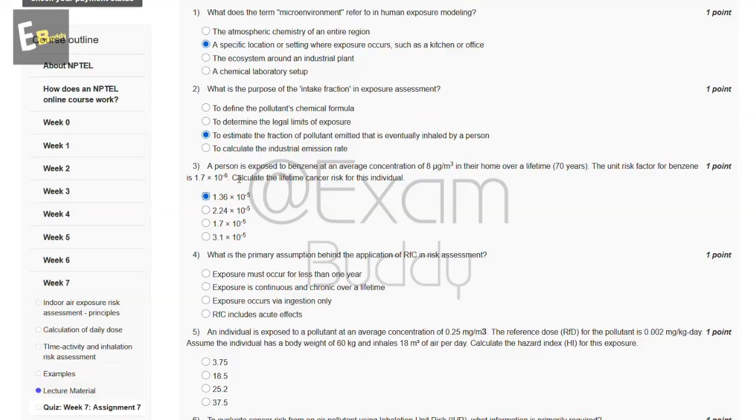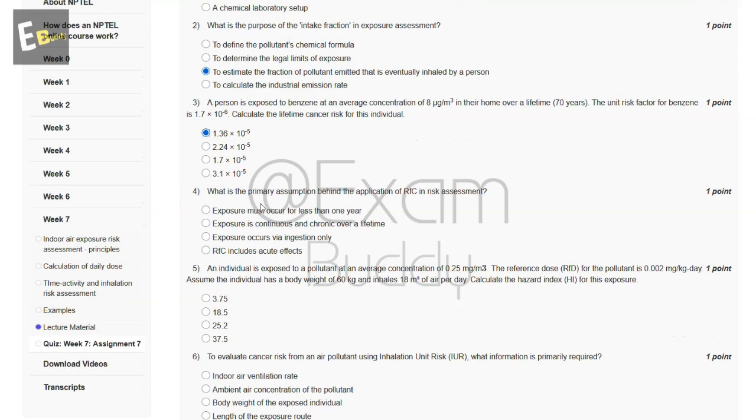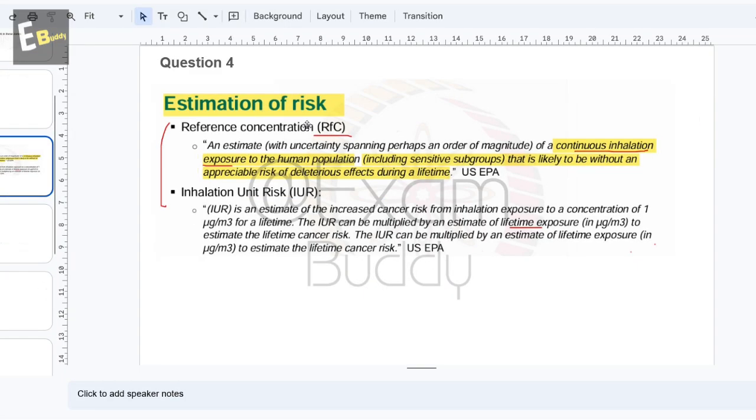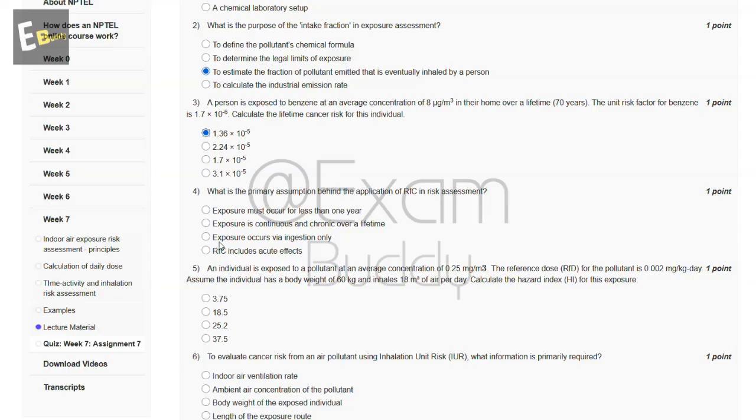minus 5. Now the fourth question is, what is the primary assumption behind the application of RfC in risk assessment? So these are the options, and now let's check the answer of our fourth question. So question fourth, estimation of risk, continuous inhalation exposure to the human population including sensitive subgroups that is likely to be without an appreciable risk of deleterious effect during a lifetime. So the answer of our fourth question is B.